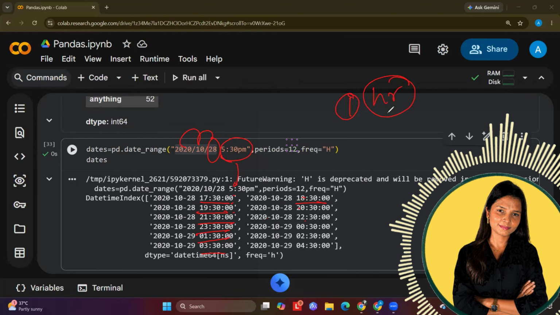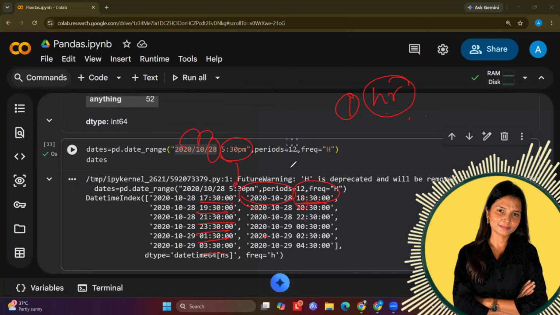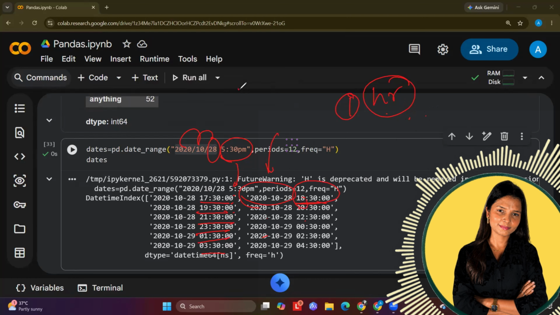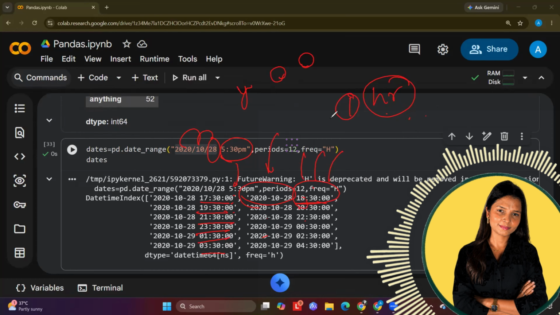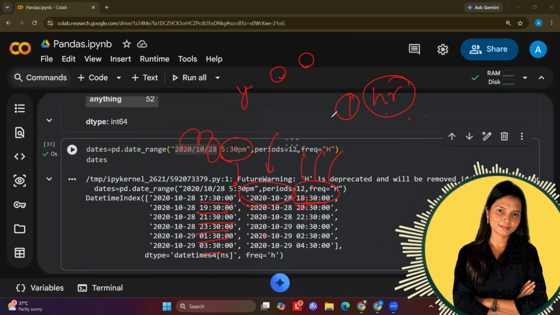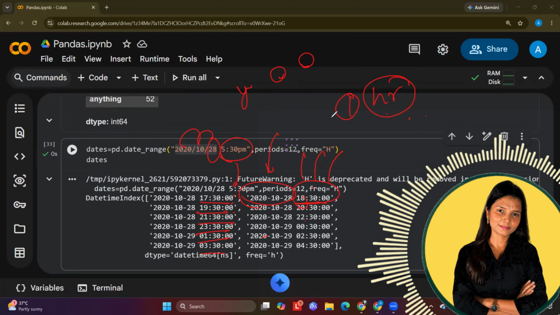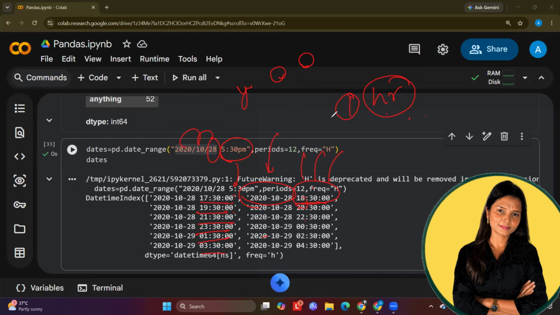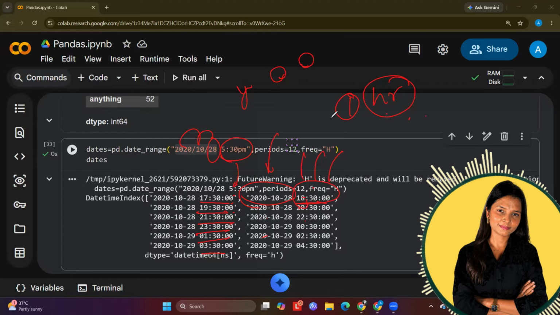It means I am generating data in date time format. Date time means I have the date and also the time. The date is in the format of year, month, and date, and then the time is hour, minute, and second. So this is the correct format of a DatetimeIndex. If you create something like this, it will be initialized. That's how you can create or generate time series data basically.